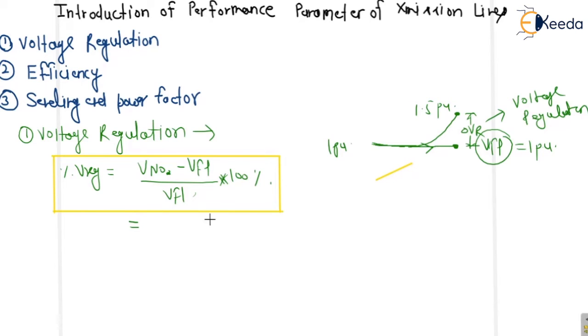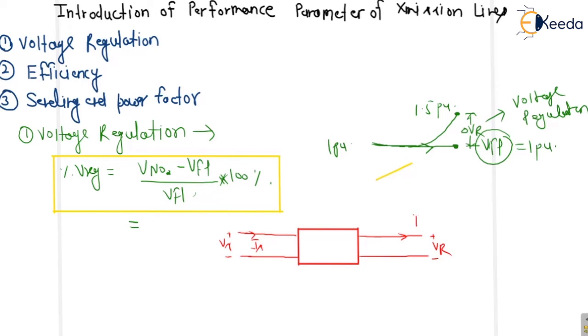Now we can write it in terms of the ABCD parameters. Later we will discuss that in network we have studied that there is a relation between VS and IS, and IR and VR, input and output basically. Let us assume this is plus minus VS, here it is IS, and this is plus minus VR and the current is outgoing, and if this is A, B, C, D, then what can we write for the value of VS?